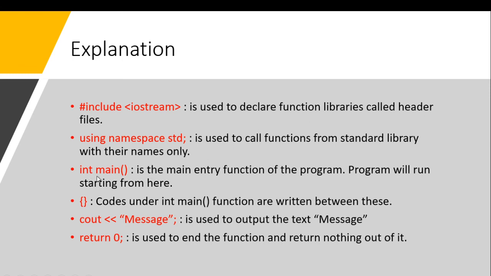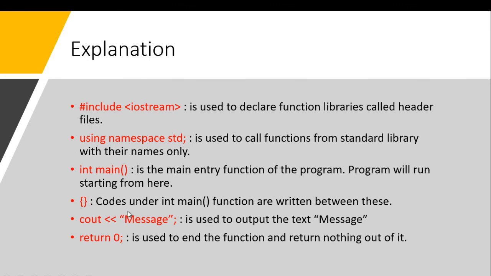Next thing, int main and parentheses. Why? It is the main entry function of the program, so the program will run starting from here. This is the main program, and it's the name of the function, by the way. The actual code is inside the curly brackets after this.